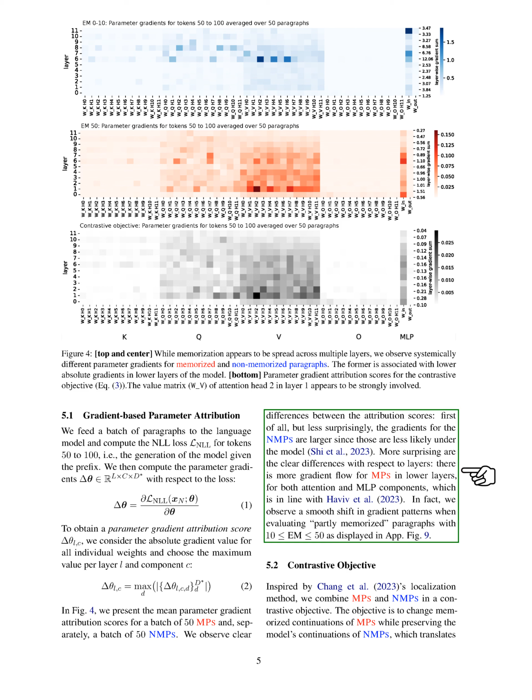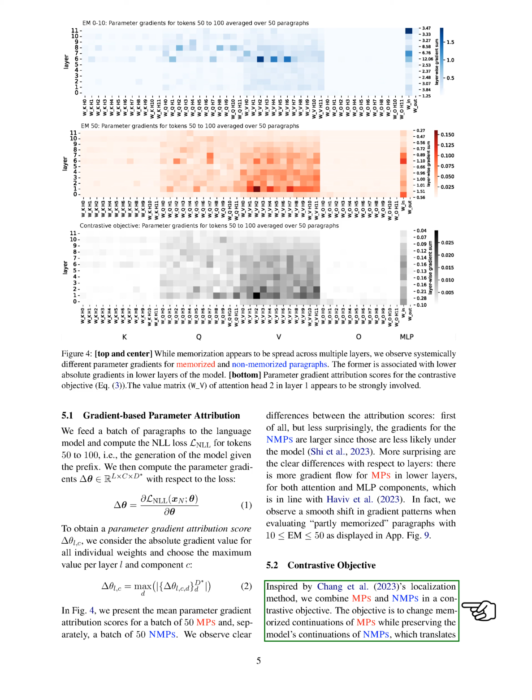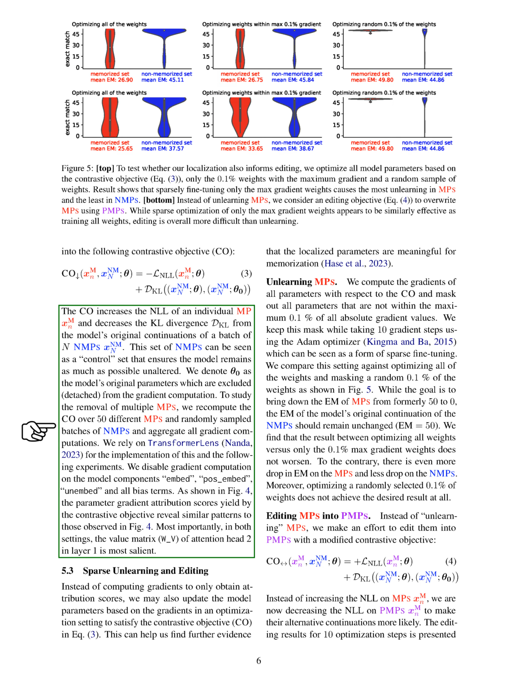Section: Contrastive Objective. In this section, we combine MPS and NMPS in a contrastive objective inspired by a localization method. Our goal is to adjust the memorized continuations of MPS while keeping the model's continuations of NMPS unchanged. This contrastive objective involves increasing the negative log likelihood, NLL, of an individual MPS example and decreasing the Kullback-Leibler, KL, divergence from the model's original continuations of a batch of NMPS examples. The NMPS examples act as a control set to ensure minimal changes to the model.